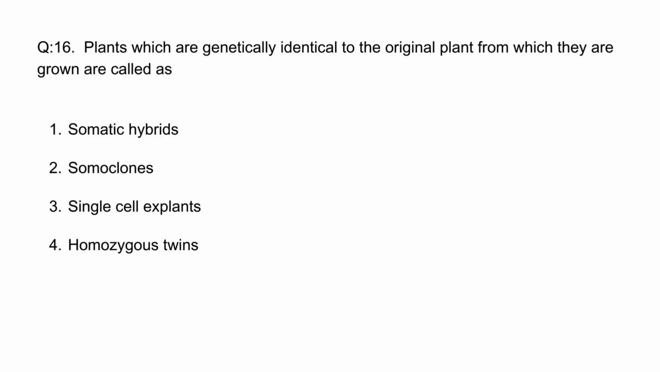Question number 16. Plants which are genetically identical to the original plant from which they are grown are called as option 1 somatic hybrids, option 2 soma clones, option 3 single cell explants, option 4 homozygous twins. So the correct option for this question is option 2 soma clones, because we know that soma clones are exact copies of their parent or the mother plant. So the correct answer is soma clones.